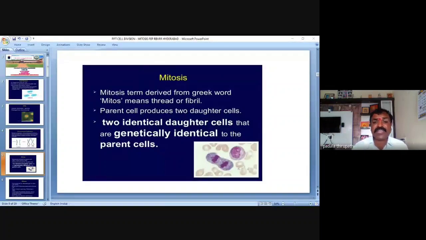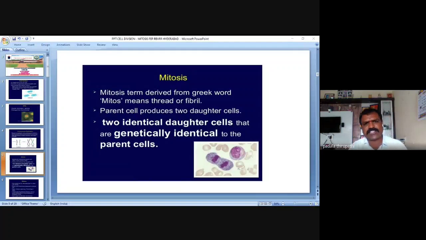In mitosis, the parent cell, or mother cell, produces two identical daughter cells. These two daughter cells are genetically identical to the parent cell, not only morphologically but also genetically. This we can call mitosis.